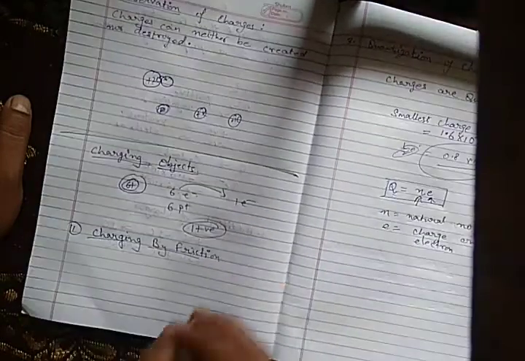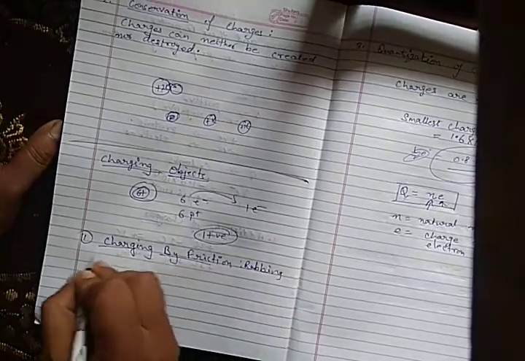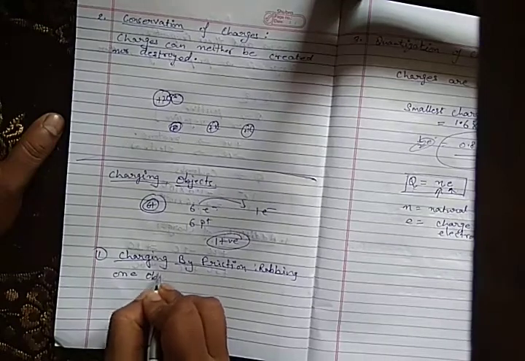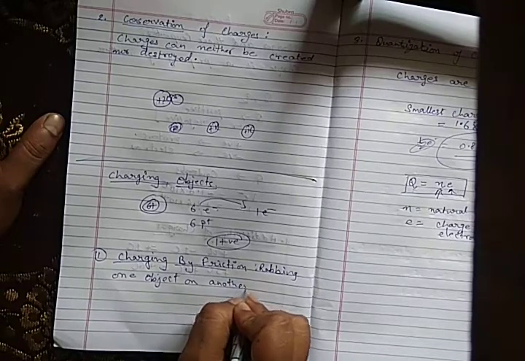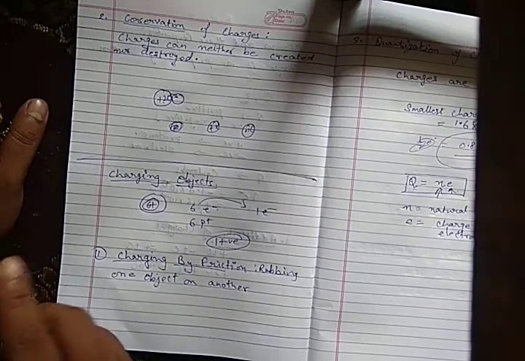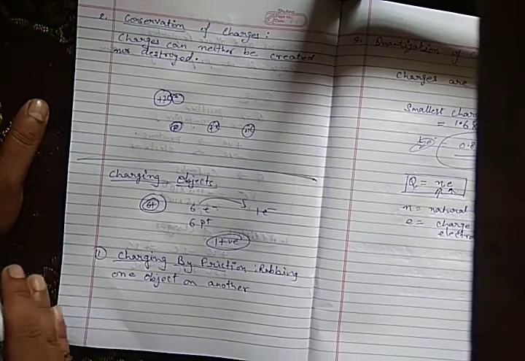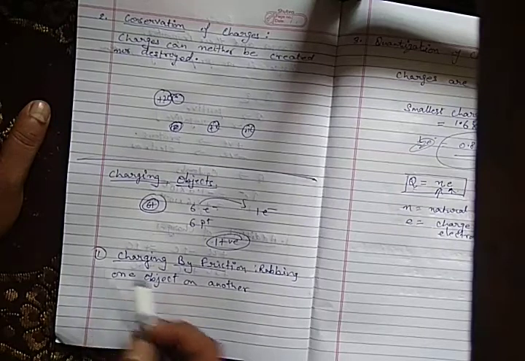So when we rub one object on the other, there is some transfer of electrons. When some electrons are transferred from one object to the other, both the objects get charged. One object gets negatively charged, whereas the other gets positively charged. Got it? So the first point is clear, how we can charge objects: we can charge objects by friction.